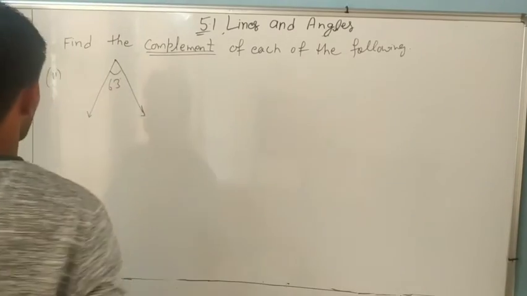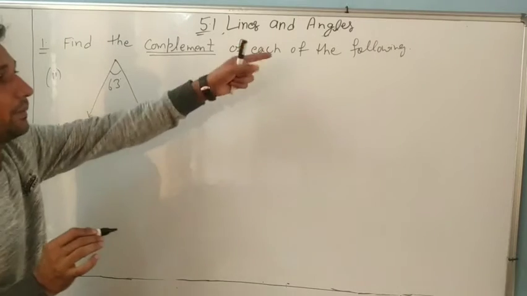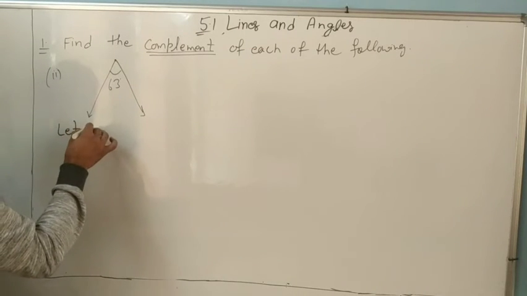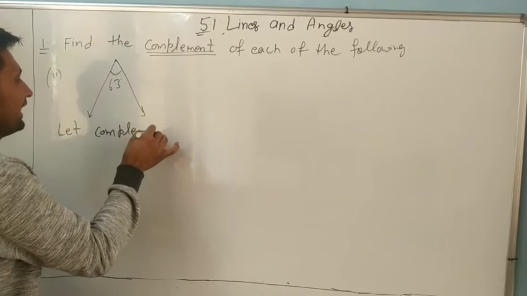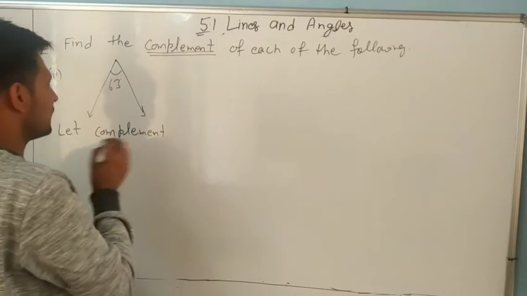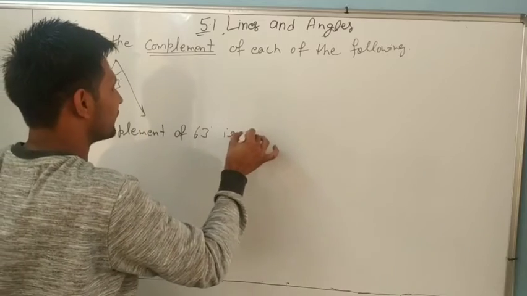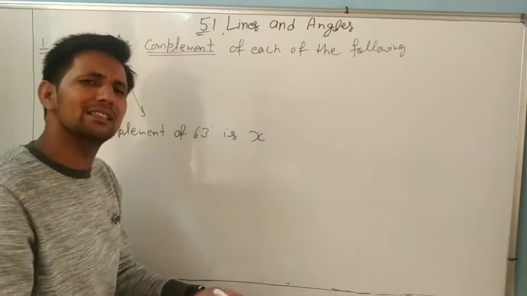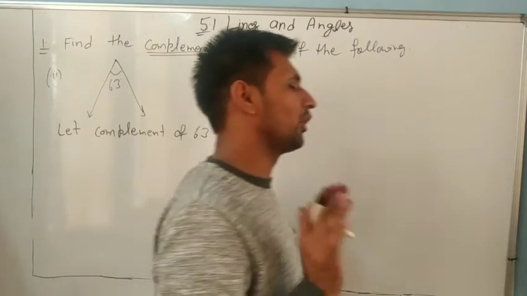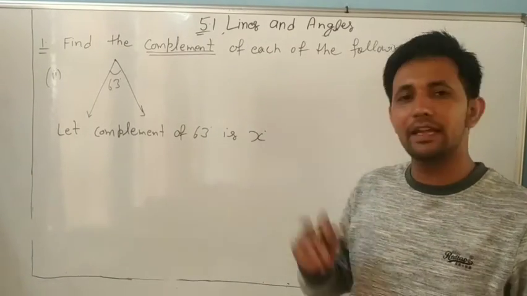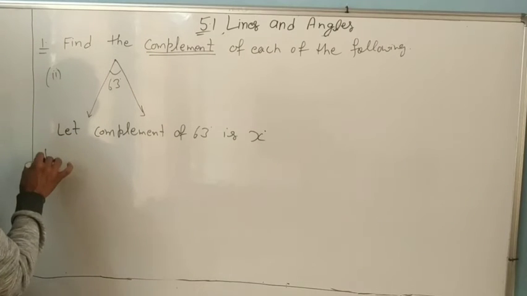Every time, whenever we want to find something, we will write it down. Let the complement of 63 degrees be x degrees. Whatever we don't know, we take it as x degrees. Now we will use the formula.